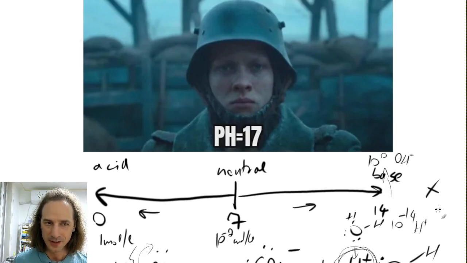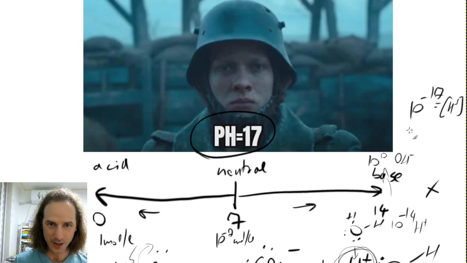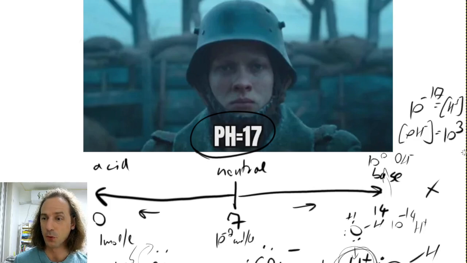And if you had 10 to the minus 17, so if your pH was 17, that would mean 10 to the minus 17 for the H plus concentration, and that would mean an OH minus concentration of 10 to the 3, if my maths is correct, which is impossible. So water is only, I think, 55 moles per liter.